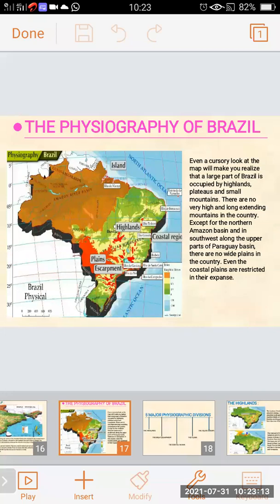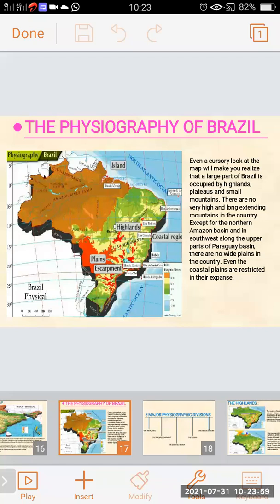The physiographic divisions of Brazil. In this map, we can easily see how Brazil is divided into physiographic divisions: islands, highlands, coastal region, plains, and escarpment. This is the main physiographic division of Brazil.